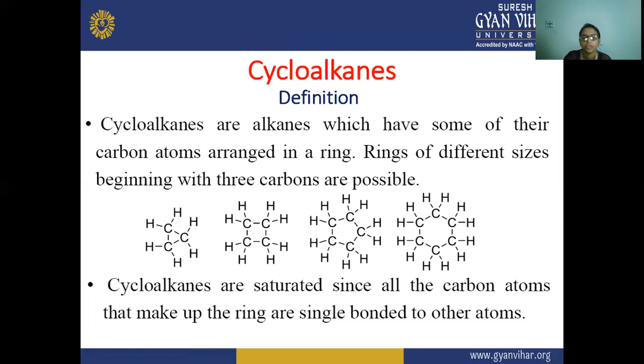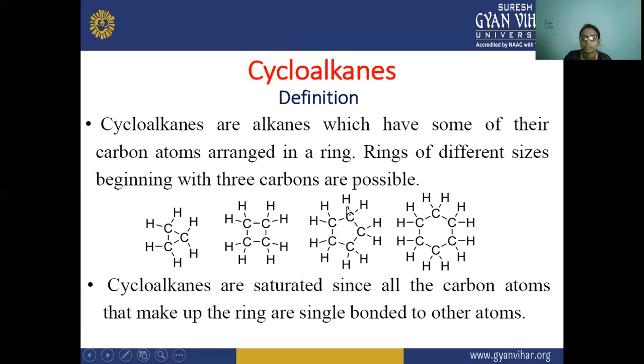So we use this for the three carbon atoms. Next is this one, which has four carbons: one, two, three, four. In the same way, each carbon is attached to two carbon atoms and two hydrogen atoms. This has four carbon atoms, so its name is cyclobutane. This has five carbon atoms: one, two, three, four, five, and in this also each carbon has two hydrogens.